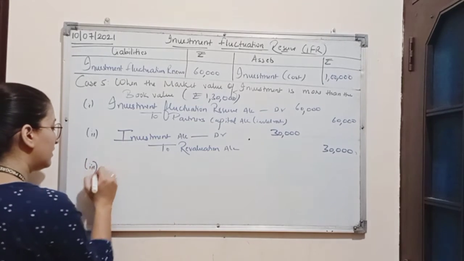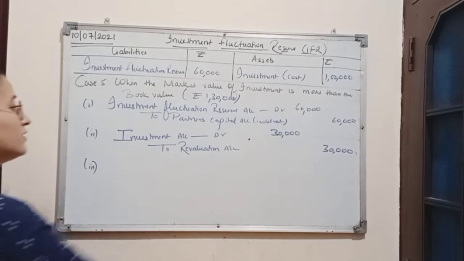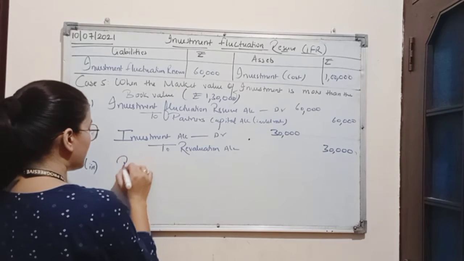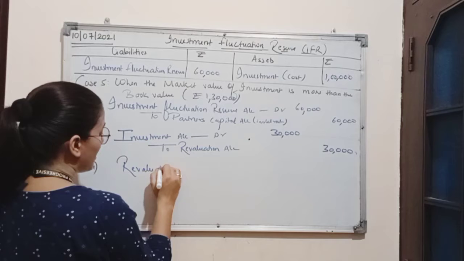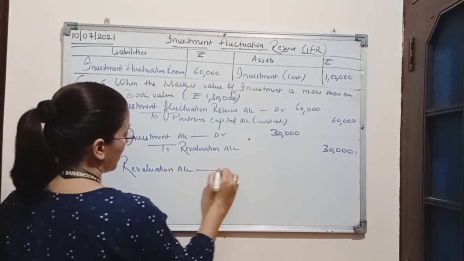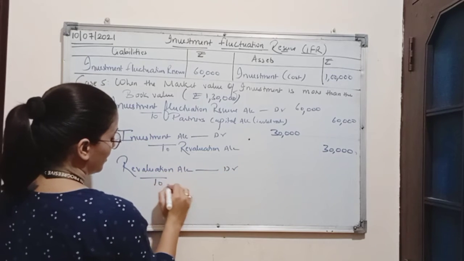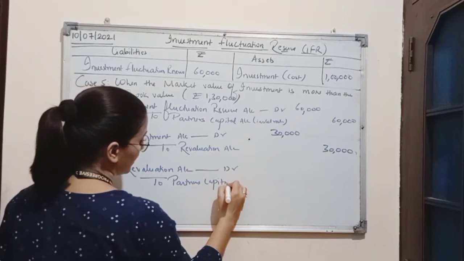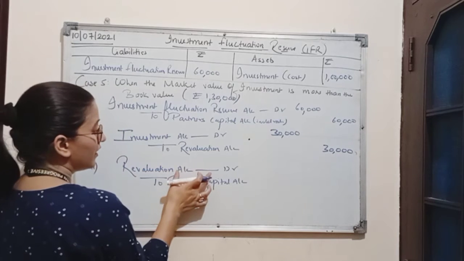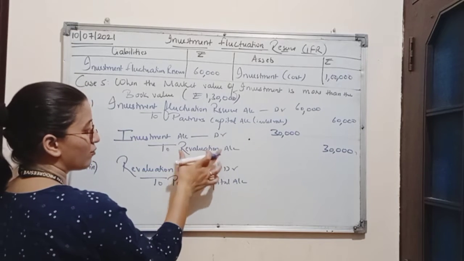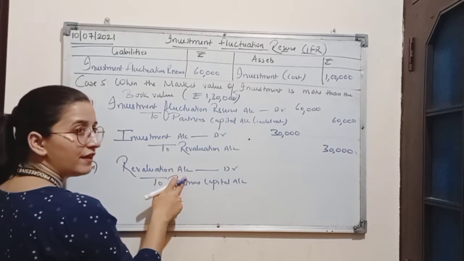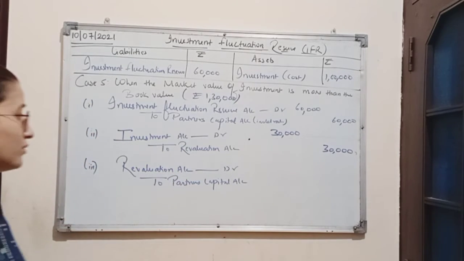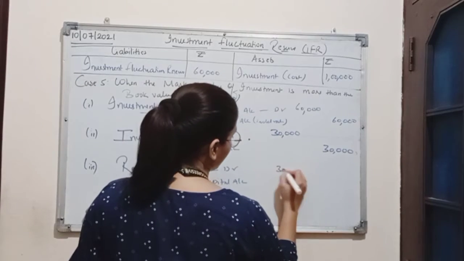And the last entry will be that this profit will be distributed among the partners. So we will be debiting revaluation account and partners capital account will be credited, because here this revaluation account is created for profit. Now the profit is being transferred from revaluation account to partners capital account. Amount is rupees 30,000.